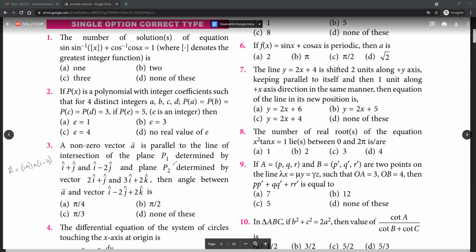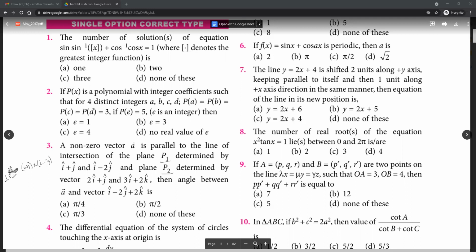And parallel to the line of the intersection of planes. A vector A is parallel. Okay sorry. So it will come from the line of intersection, a vector perpendicular to P1 and then we need a vector perpendicular to P2.